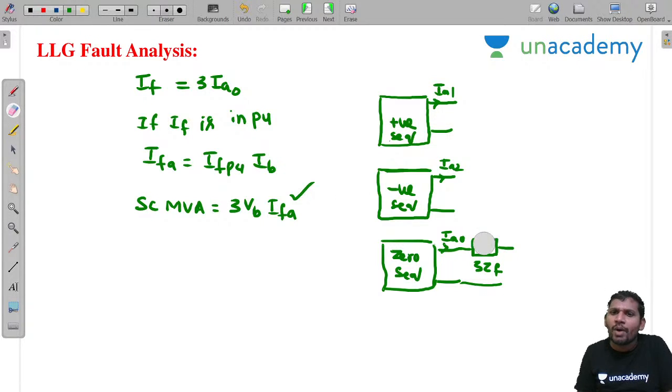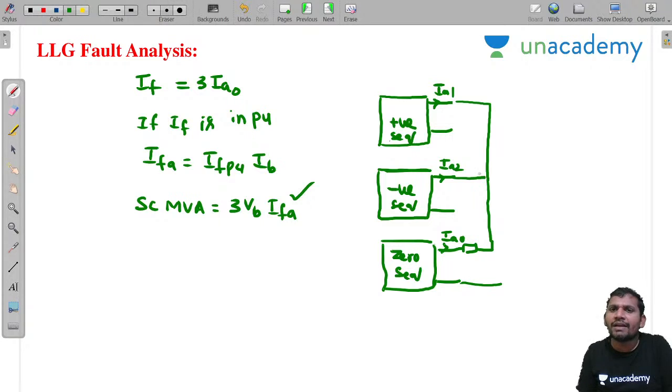If boxes like this are given, you can also draw them, sir. No problem, but similar terminals are joined together. Here is 3 ZF. These similar terminals are joined together. This terminal and this terminal are the same. Please don't get confused if the figure is given like this. That's why students get confused. If you are confused with these boxes, I am explaining once again.